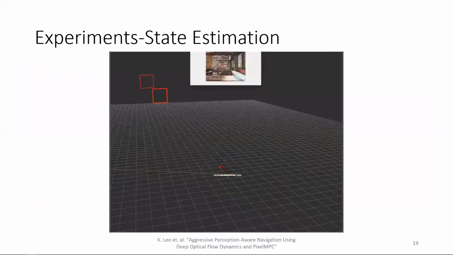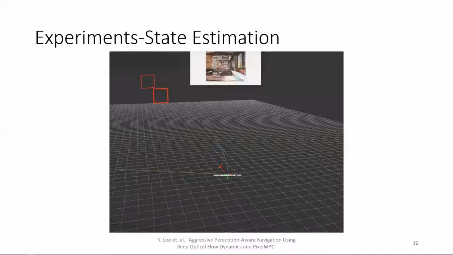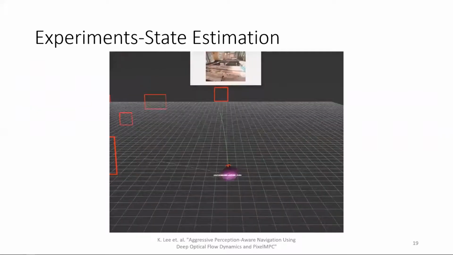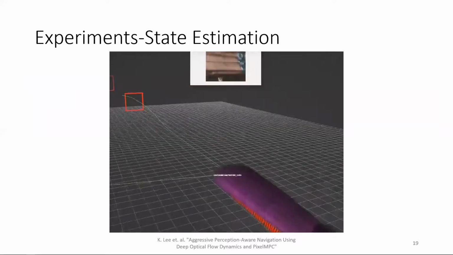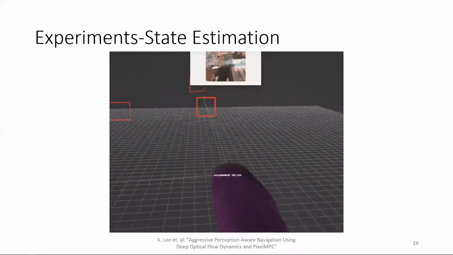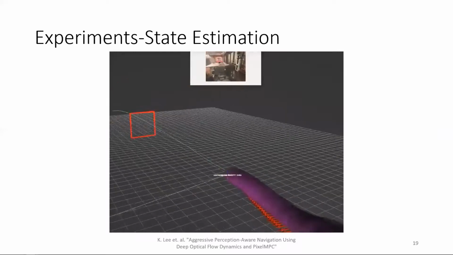This video shows the nominal MPPI running without any visual servoing task. The pink blob around the vehicle represents the variance of the particle filter. We can see the estimation uncertainty grows a lot when it loses the gate in its view for a long time.